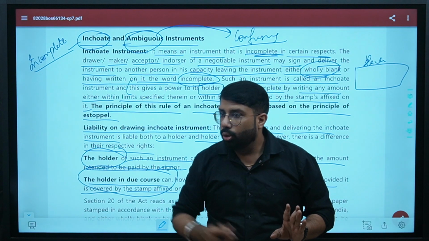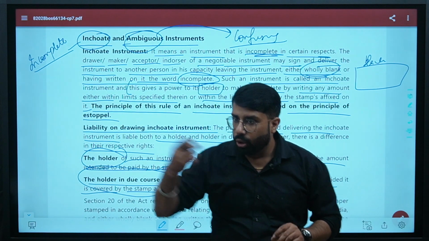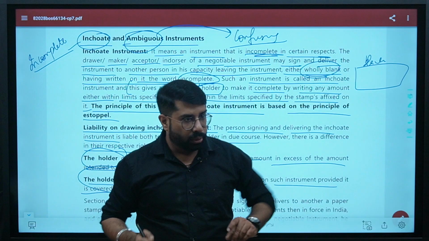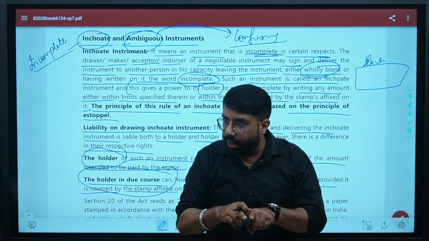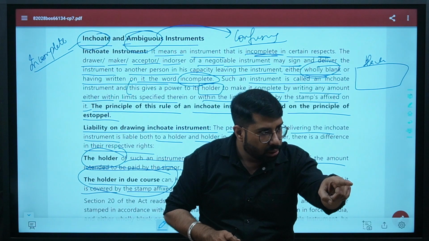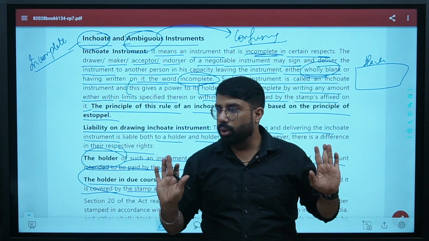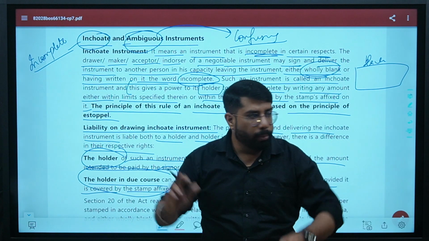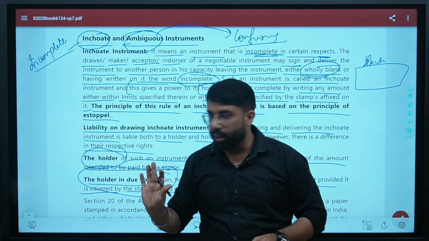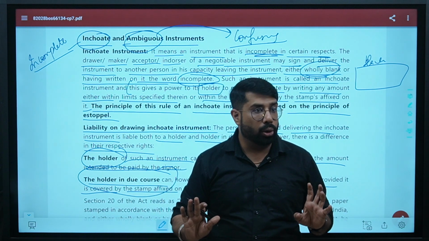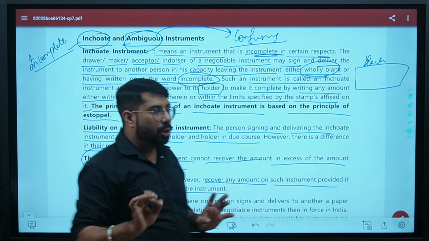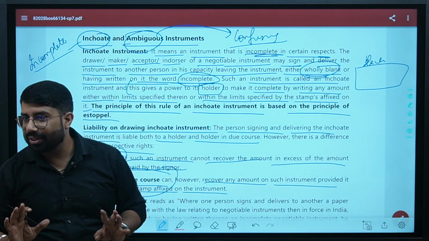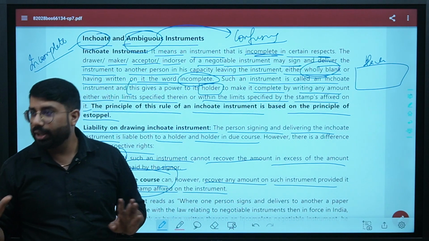Are you clear? Whatever amount I am specifying, the holder can claim up to that amount. Whatever amount this stamp duty is covering, the holder in due course can recover that much. This amount could be more than the limit I am specifying in the instrument. Are we clear? Yes or no? Are you giving me a yes or no? Now the problem is, sir, who is the holder and who is the holder in due course? I can see it on your faces.